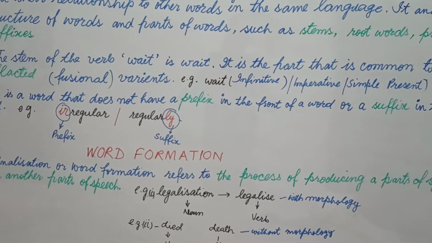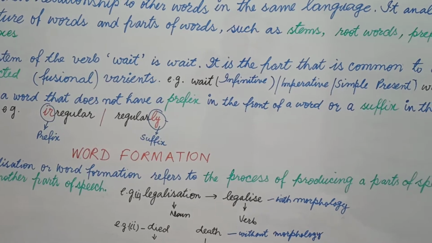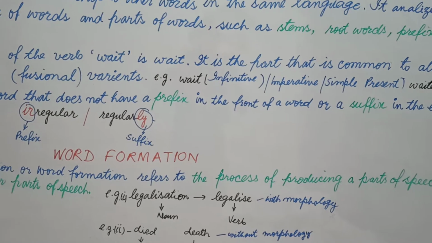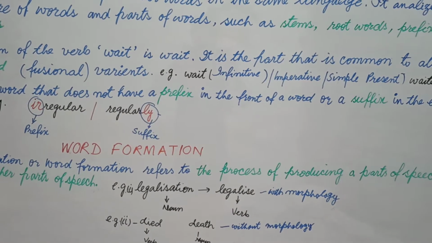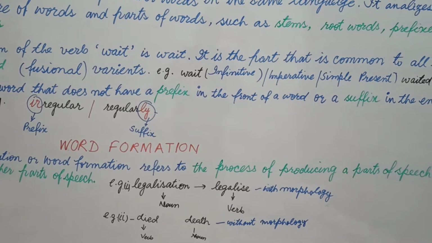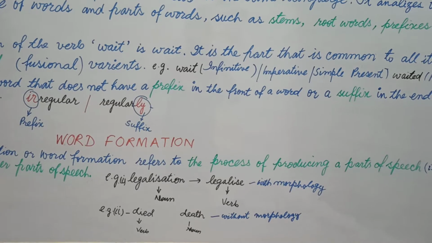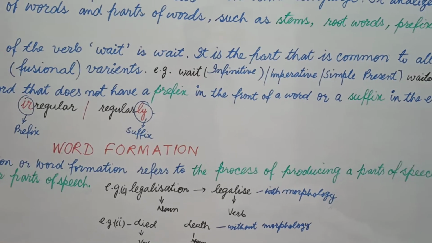It means the basic word is legal, and I used ize and deleted tion. Students, this way of changing a word of some part of speech into some other part of speech is called nominalization.